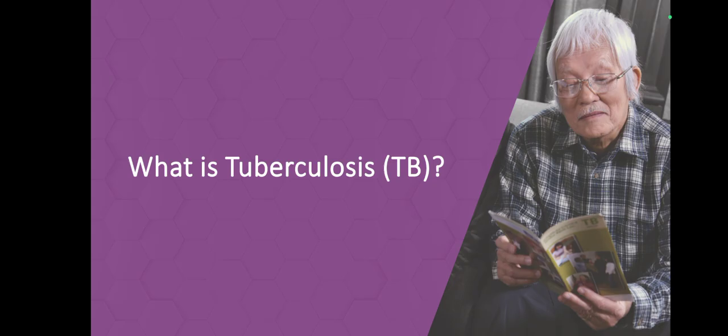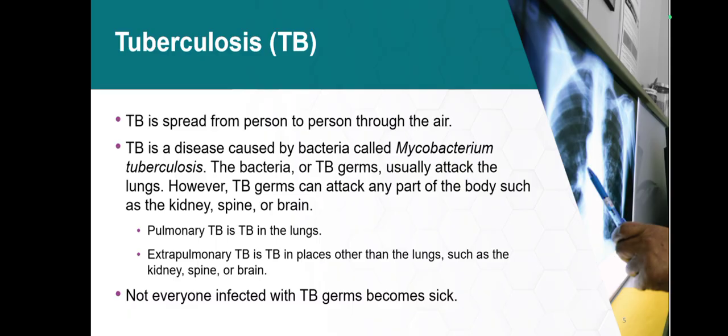Tuberculosis is a disease caused by Mycobacterium tuberculosis and it spreads from person to person through air. Mycobacterium tuberculosis, the TB germ, usually attacks the lungs. However, TB germs can attack any part of the body, such as your kidney, spine or brain. Pulmonary tuberculosis is TB in the lungs, and extrapulmonary tuberculosis is TB in places other than the lungs, like your kidney, spine and brain. An important point is that not everyone infected with TB germs becomes sick.